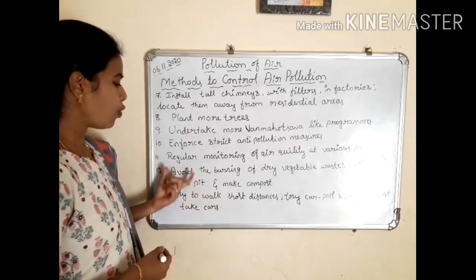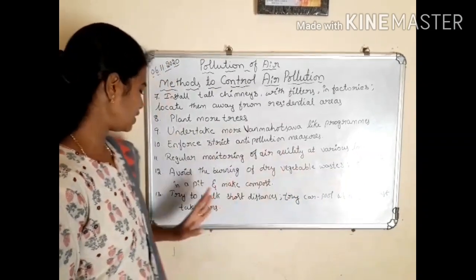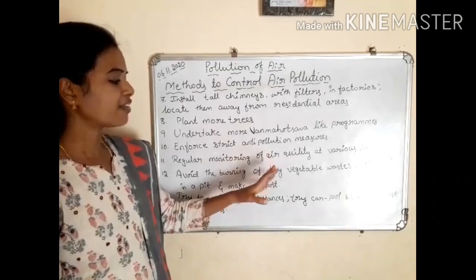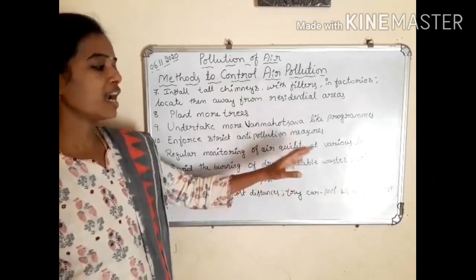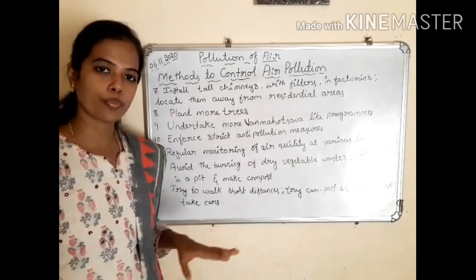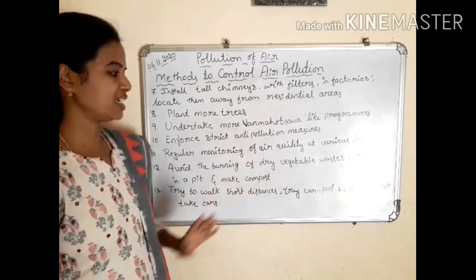Next one is avoid the burning of dry vegetable waste, collect it in a pit and make compost. Instead of burning the dry vegetable waste, we have to collect it in a pit and convert that into compost, which helps plants.